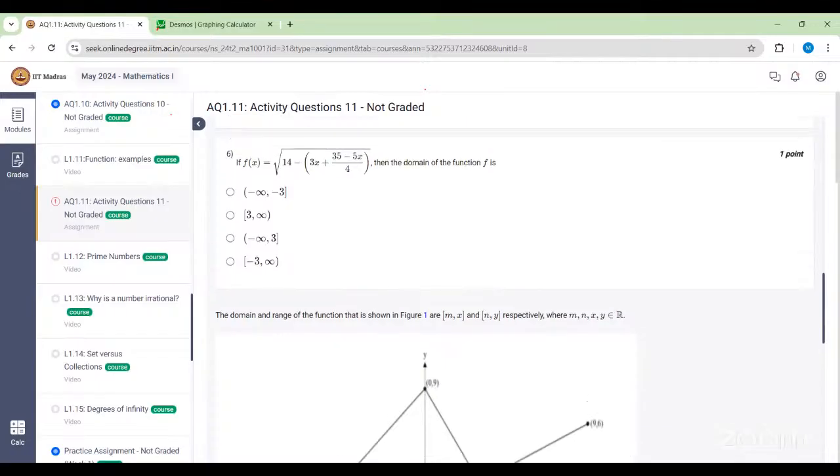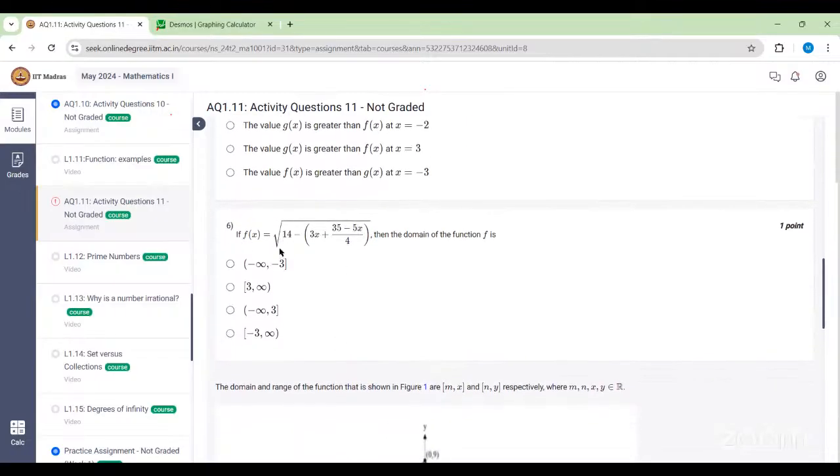Okay, this is question number 6. If f of x is equal to the square root of this expression, then the domain of function f is? As I told you, for finding the domain, you have to find those real values of x for which the function is not well defined. Under the root of 14 minus 3x plus something is given to us. For a square root function, we want the inside expression to be greater than or equal to 0. So 14 minus (3x plus 35 minus 5x by 4) should be greater than or equal to 0. That means 14 should be greater than or equal to 3x plus 35 minus 5x by 4.